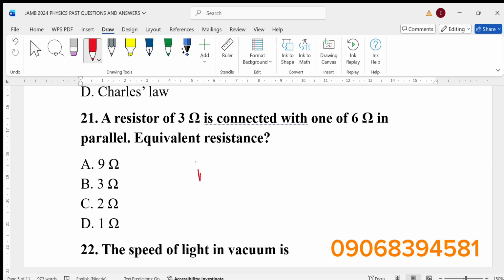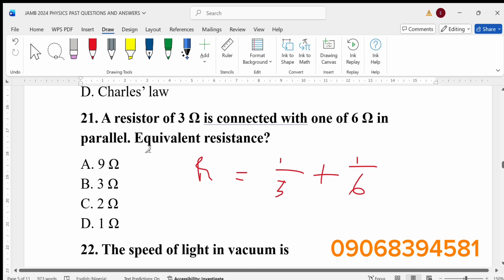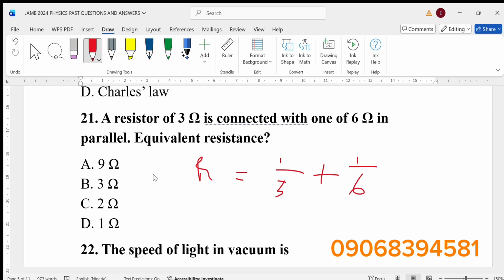Equivalent resistance R will be equal to this over the first one. Sorry, I'm not using my board today, so just manage the screen. If you solve this, anything you get becomes your answer. You use this when the resistors are connected in parallel.